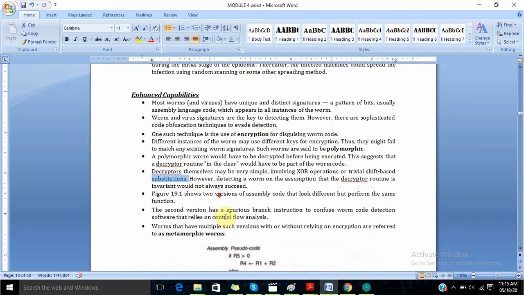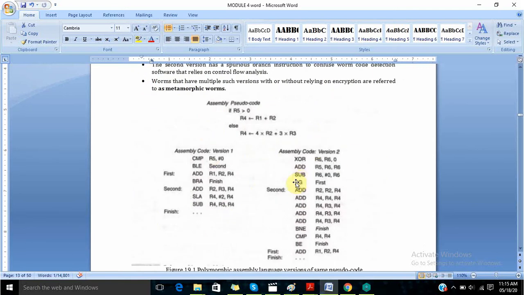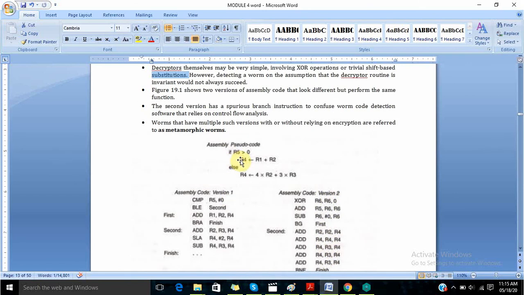So this figure, whichever we can see, this is the code. This is the normal code and this is the code which is having the worm, and we can see in between, in the second code, the additional lines. So this is how the worm code has been infused into the correct code. That is, version 2 is affected by a worm, whereas version 1 is not affected by a worm.